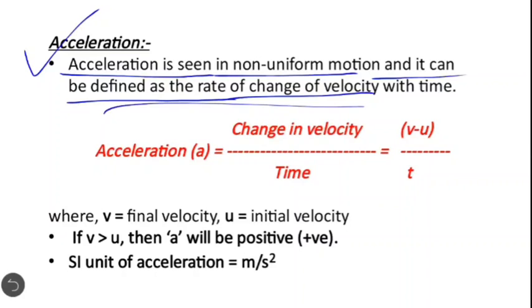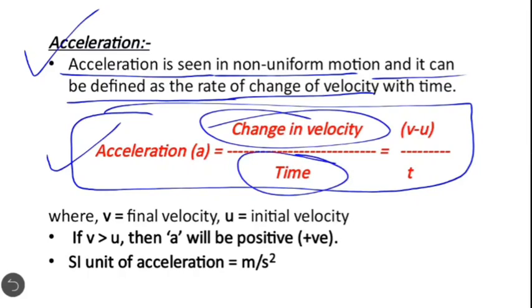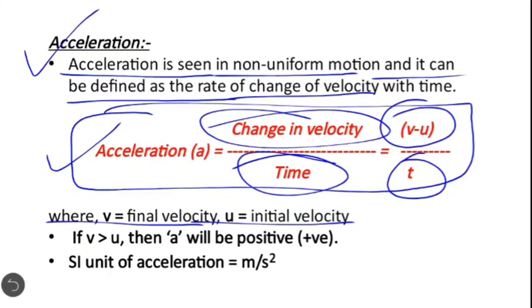The acceleration of the object can be calculated by the rate of change of velocity with time. So the formula of acceleration will be change in velocity upon time. Change in velocity is the difference of final and initial velocity, so a equals v minus u upon t, where v is the final velocity and u is the initial velocity.